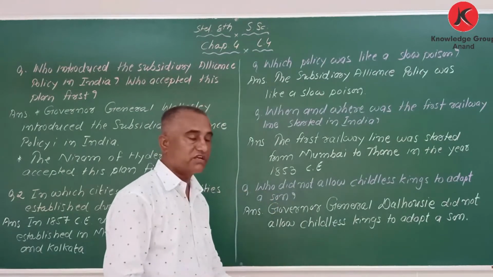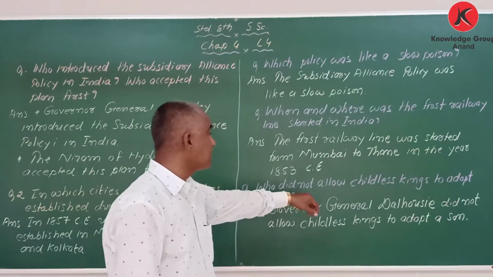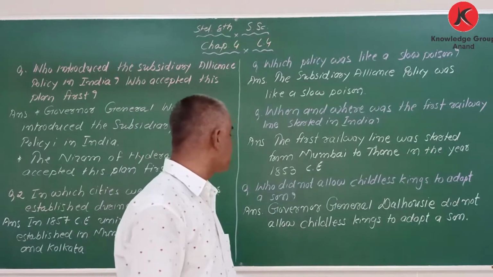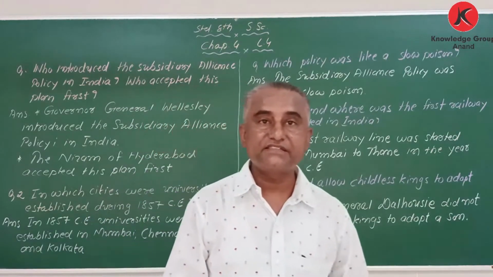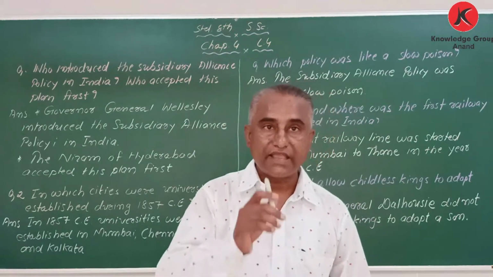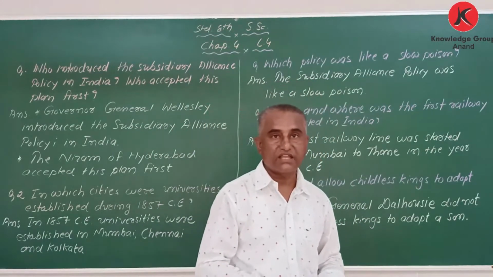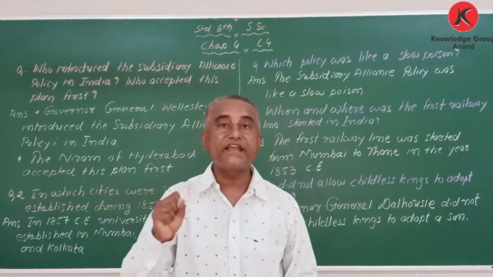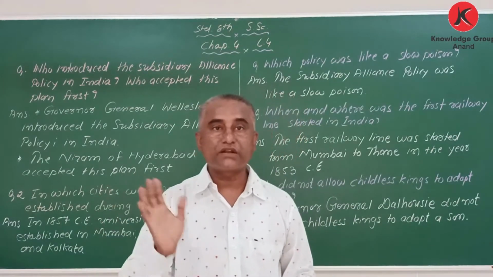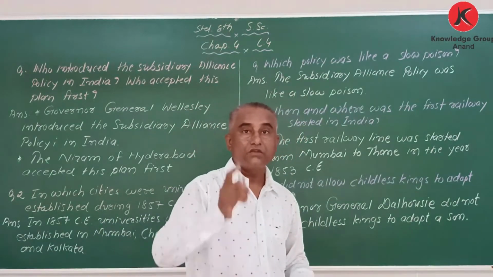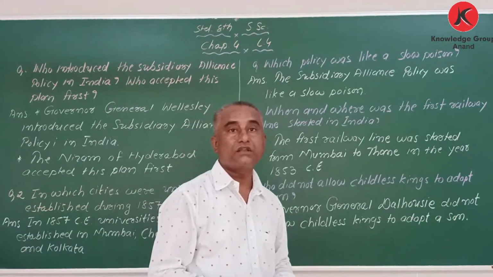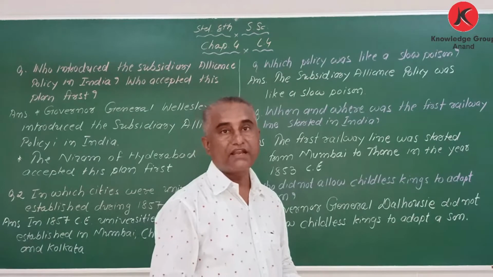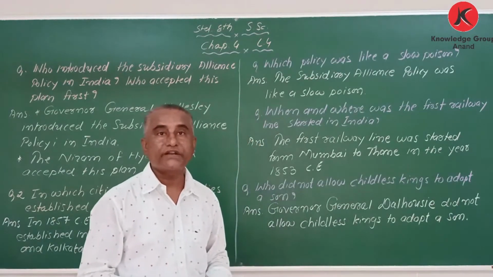Now the next question. Who did not allow childless kings to adopt a son? If any king dies without a child, his state can be annexed. It was not accepted by the Britishers. So who did this? My dear student, this policy is called the annexation policy, and it was introduced by Lord Dalhousie.